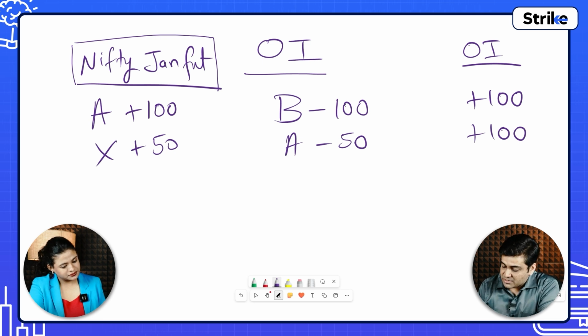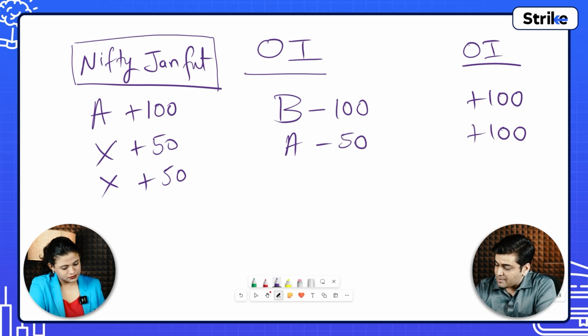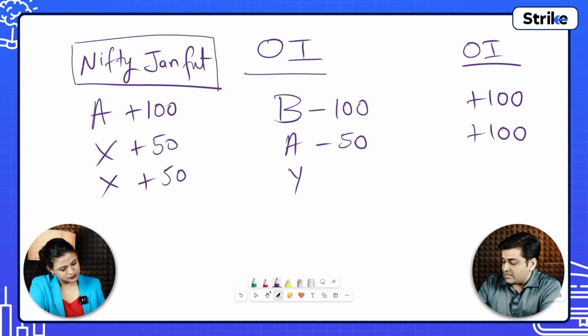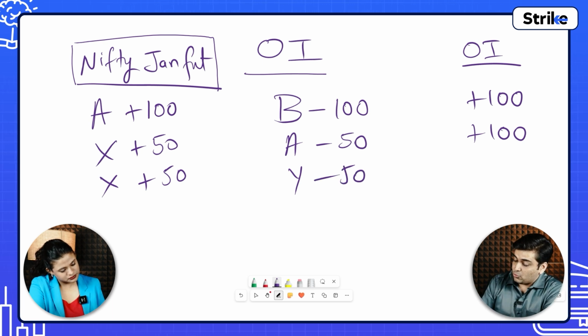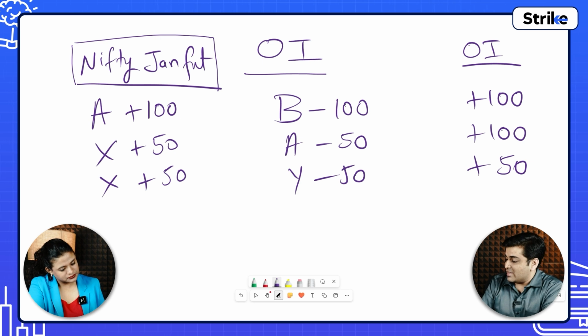Yeah. Now there is Mr. X. He again buys 50 contracts. And this time Mr. Y, who may be bearish, sells 50 contracts to X. Now in this case, what has happened? Mr. Y has created a new contract and sold it to X. So in this case, another 50 contracts will be opened up. So OI will now be 100 and 150.